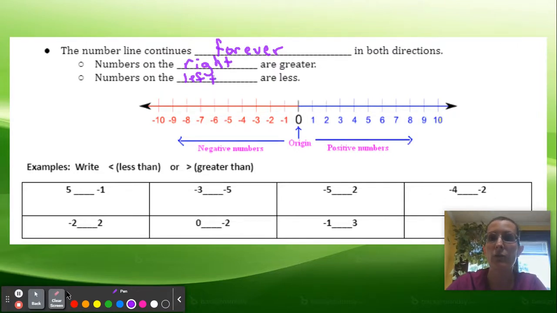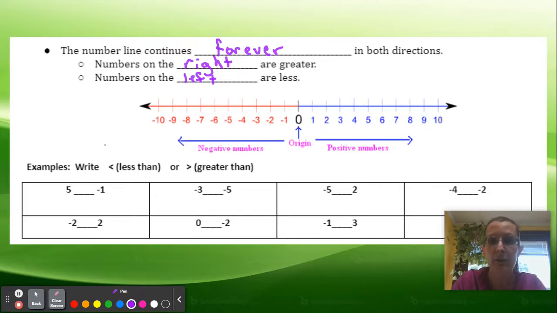So when you're trying to decide which number is larger, you just have to think about where it would fall on the number line. Like -2 is actually larger than -10. Sometimes our brains want to make 10 bigger because 10 is bigger than 2. But the more negative it is, the smaller the number.